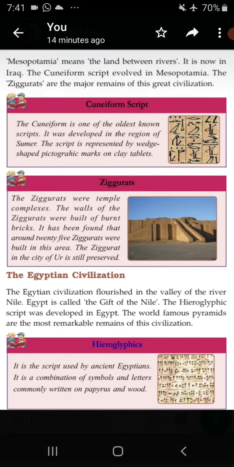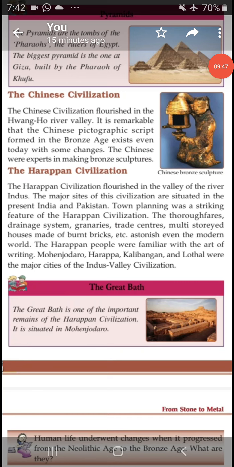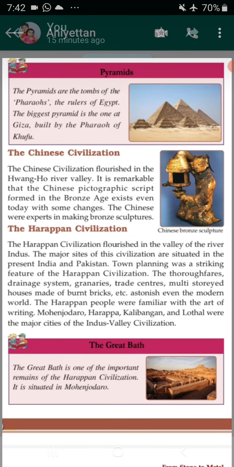Here we can see the hieroglyphics. It is a script used by ancient Egyptians. It is a combination of symbols and letters commonly written on papyrus and wood. Okay, have you got it? Yes, students. Then we have to move to the pyramids.